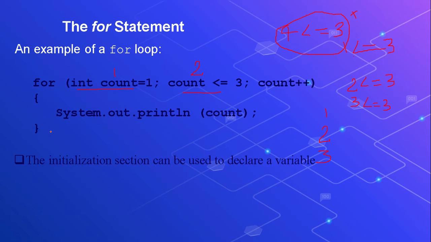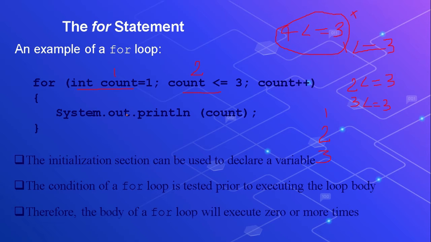So let us see: the initialization section can be used to declare a variable. Here I have declared the variable. The condition will be checked before the execution of the body. Therefore the body of a for loop will execute 0 or more times.